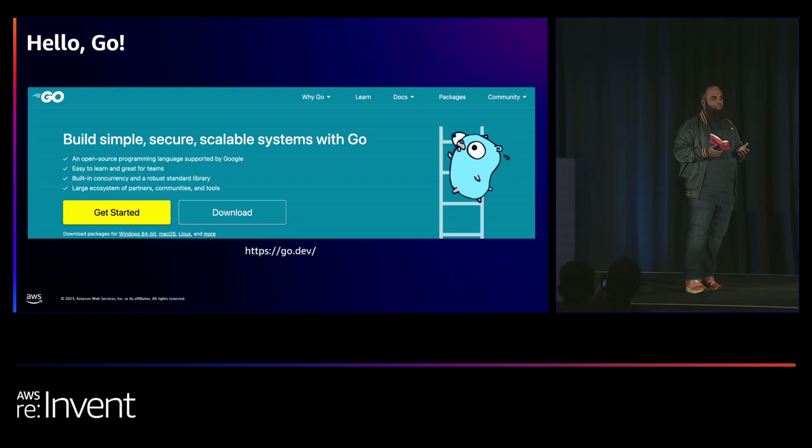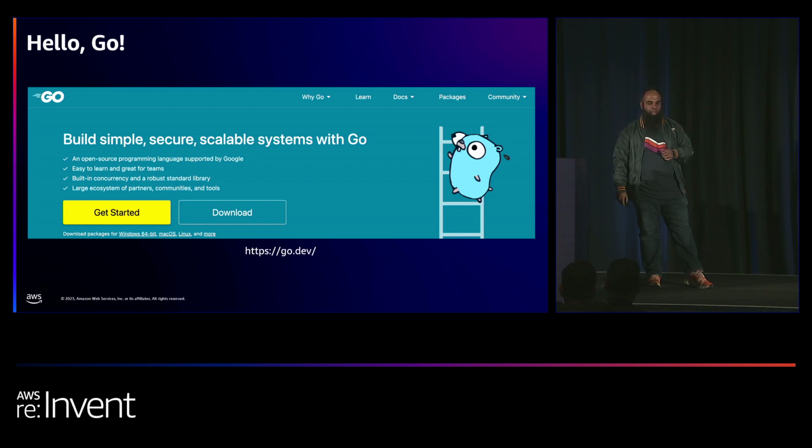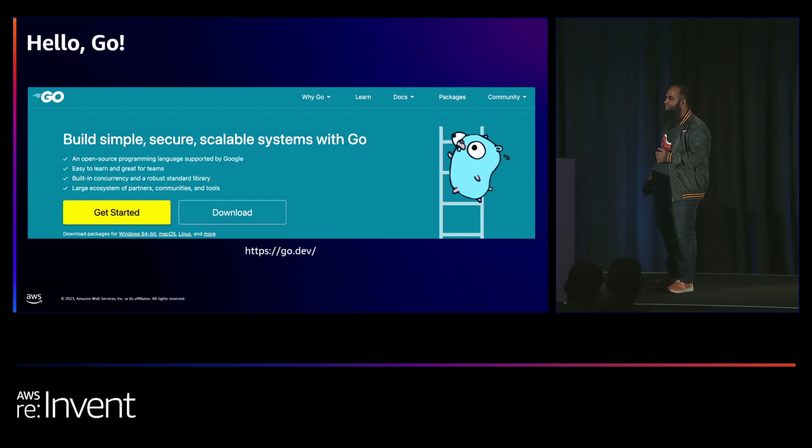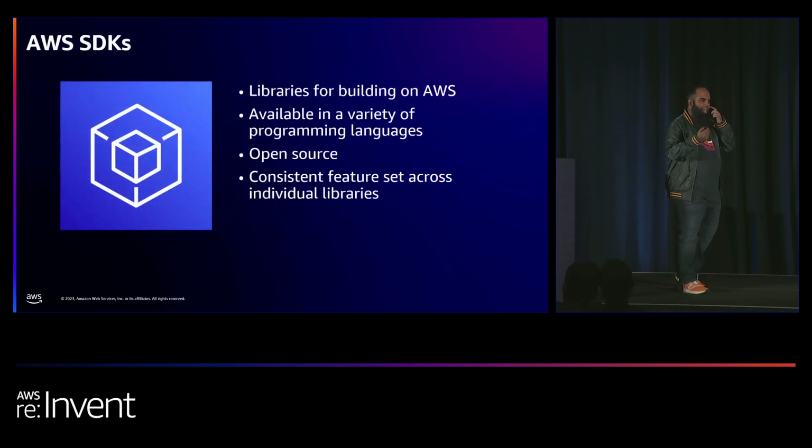So it's easily shippable, and the language has been stable. It also focuses a lot on backward compatibility as much as possible, and it has been seen over the years with that. So one of the things that we see as a developer, if you're getting started on the AWS cloud and you want to start using it with the language of your choice, you actually look at, okay, what's the SDK support that's there, right? The software development kit. And that's kind of like where everyone gets started on the cloud.